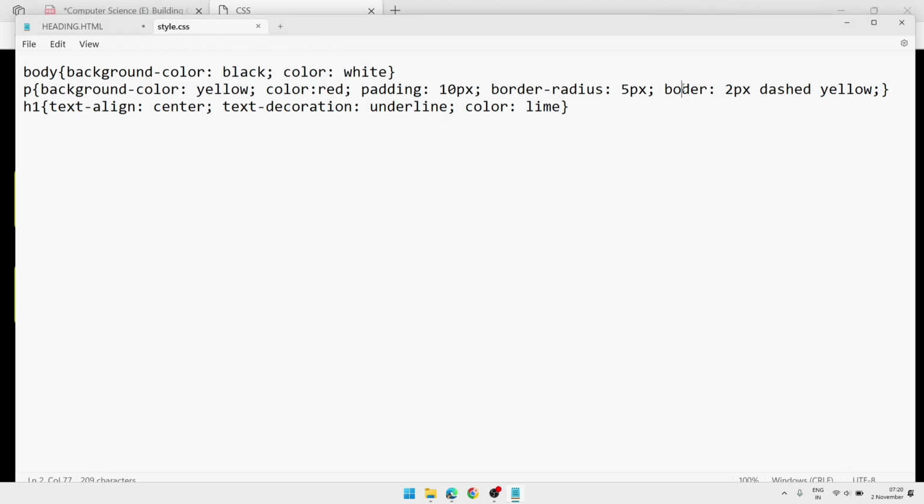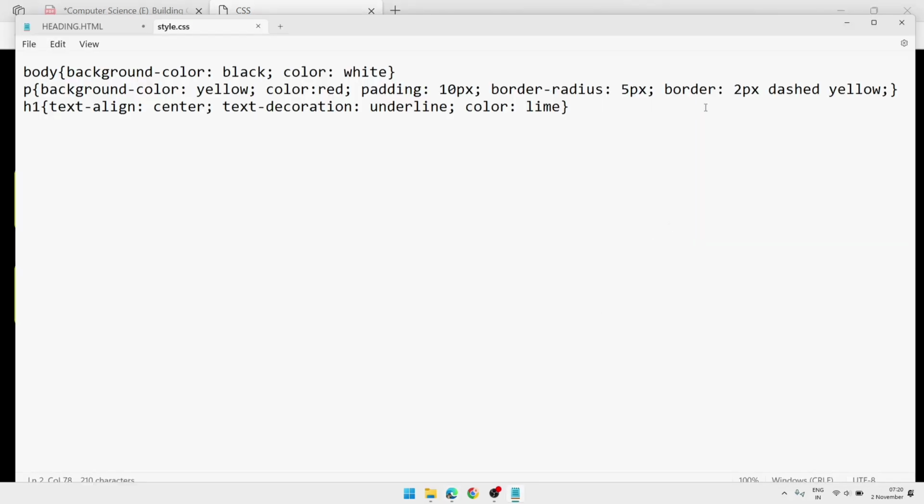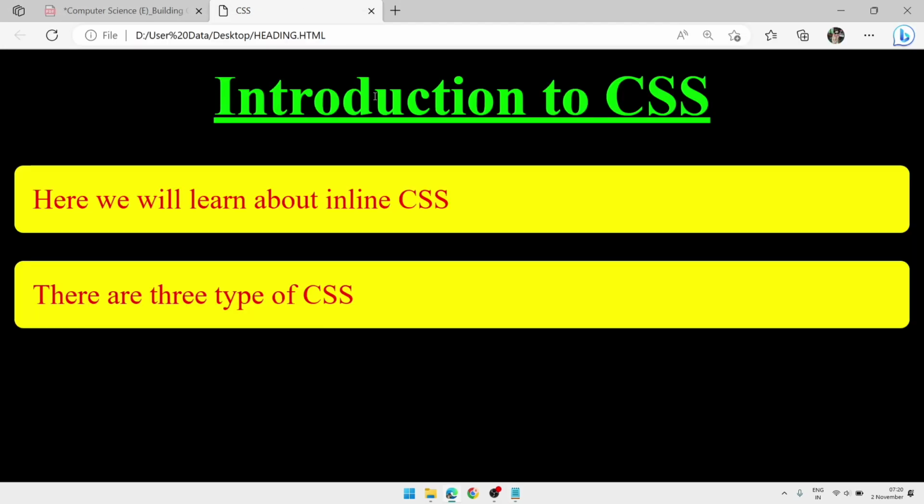Spelling is wrong, border. Save, and let's reload the file. Still not working. I think the border attribute might not work with heading, so we will use some other property, text-transform. Now you will see here Introduction to CSS is written in sentence case.